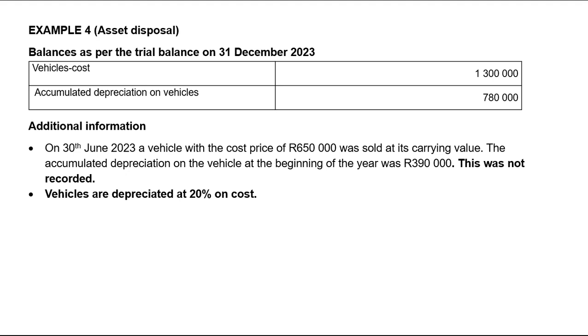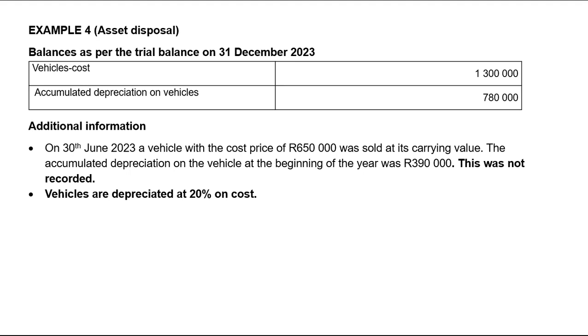Vehicles cost is 1,300,000. Accumulated depreciation on vehicles is 780,000. Please note that accumulated depreciation will always be an opening balance, especially when you are given a pre-adjustment trial balance. That will be an opening balance.